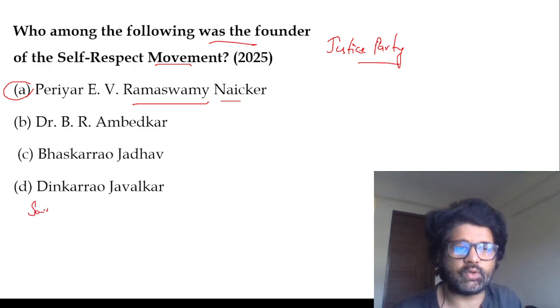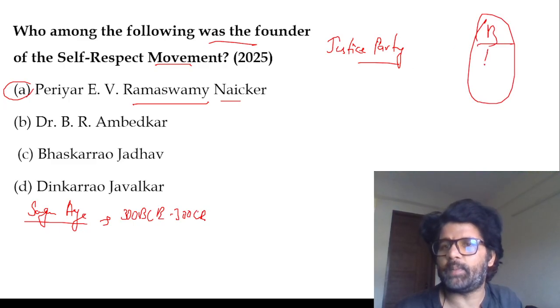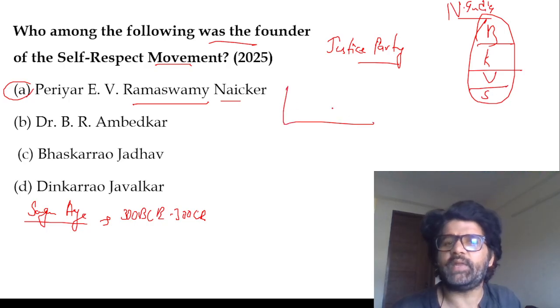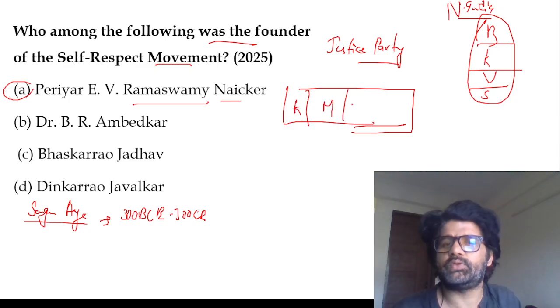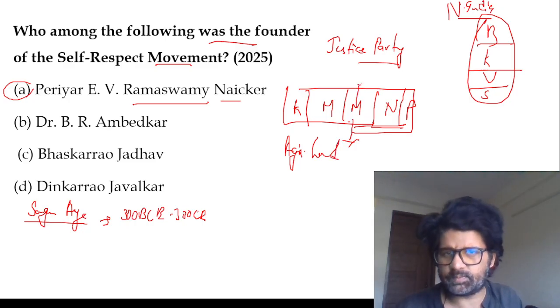Earlier in South India, during the Sangam age, 300 BC to 300 CE, society was not divided vertically like in North India, with Brahman, Kshatriya, Vaishya, Shudra. Instead, society was divided horizontally into Kurinji, Mullai, Marudam, Neydal, Palai, based on which land you were living in. Marudam is agricultural land. M is Marudam.